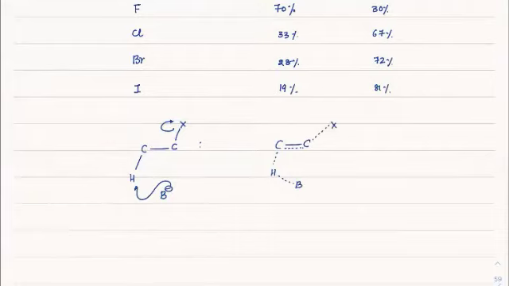This is how E2 should happen. In fact, it is happening this way, except that this leaving group is very slow. That's why there is a delta negative charge that is also created on this carbon. Okay. So this delta negative charge will bring more stability. So this is the transition state.